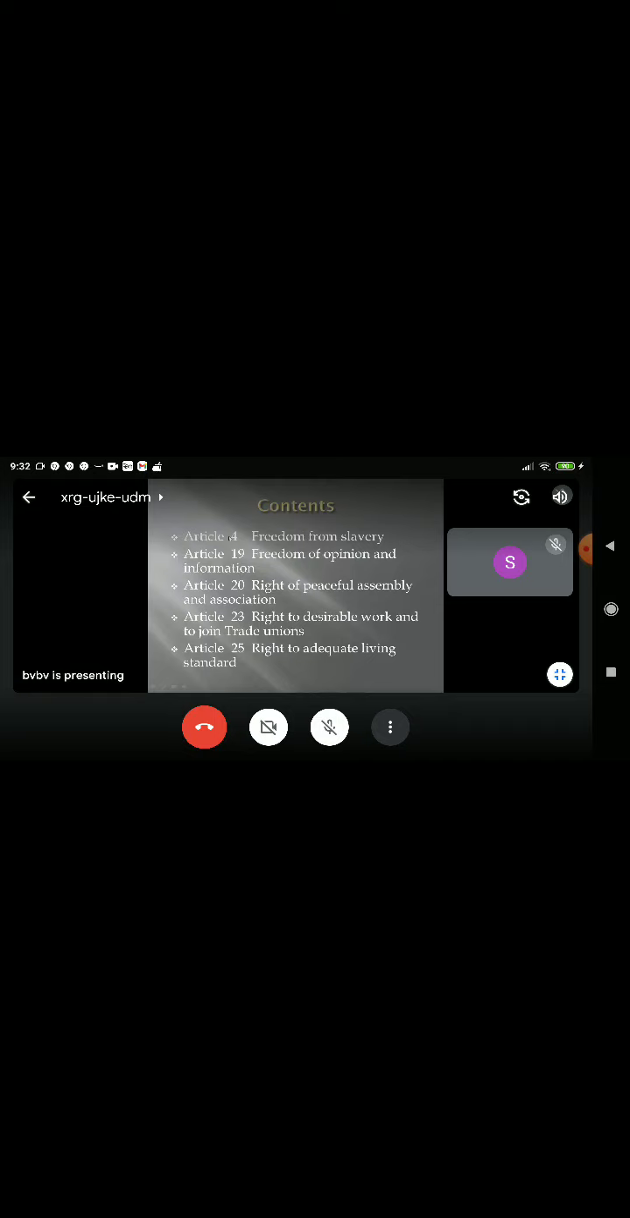We are going to talk about Article 4, which is freedom from slavery. Article 19, freedom of opinion and information. Article 20, right of peaceful assembly and association. Article 23, right to desirable work and to join trade unions. Article 25, right to adequate living standard. First, Article 4, freedom from slavery.